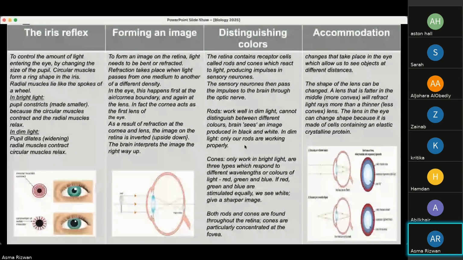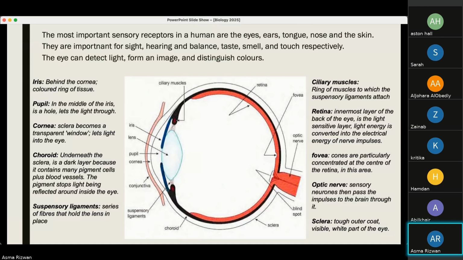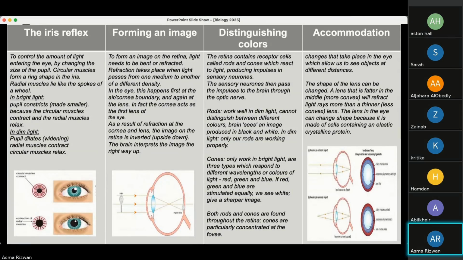Cones work in bright light. There are three types which respond to different wavelengths or colors of light, which are red, green, and blue. If red, green, and blue are stimulated equally, we see white, and it gives us a sharper image. Both rods and cones are found throughout the retina. Cones are particularly concentrated at the fovea, right here. So this region has a lot of cones, to give us a colored image and a sharper image.